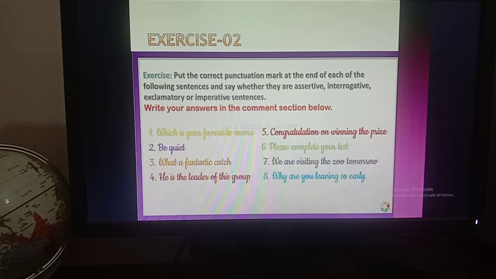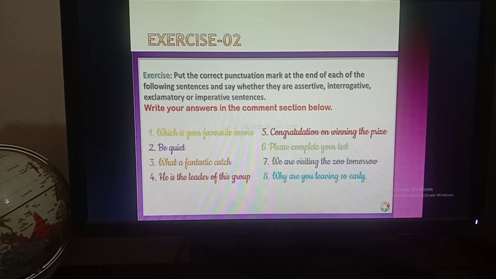Then number 2, if there is a question, that means if someone is asking a question in a sentence and the sentence ends with a question mark, that will be an interrogative sentence. Then number 3, imperative sentence. If there is an order, command, request or suggestion, it will be an imperative sentence, and an imperative sentence also ends with a full stop.